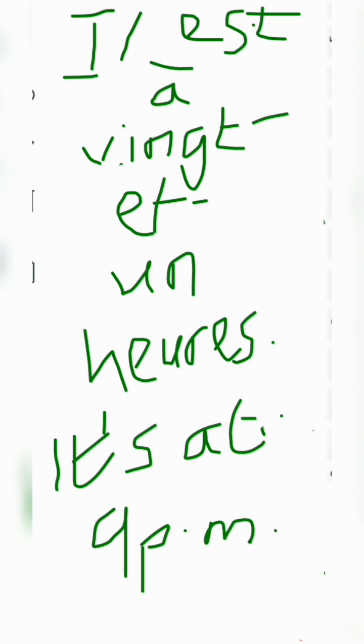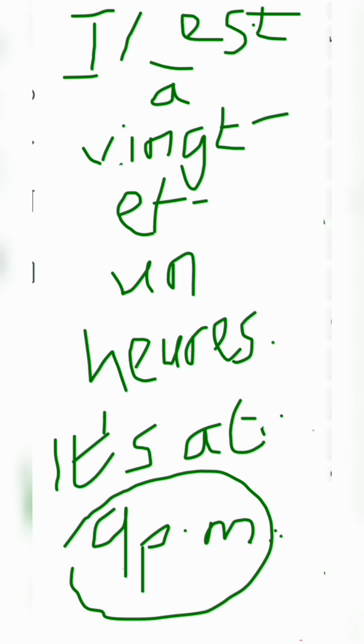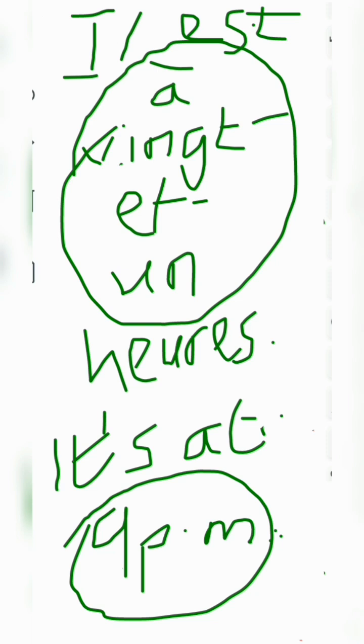Somebody may ask you the time for the train or the time for your flight to leave, and you may want to say it's happening at this particular time. So when you are talking about a particular time that something is happening, then that is where you use your à. Then you add the numbers, then you finish up with your à. So that is the word order. All right.